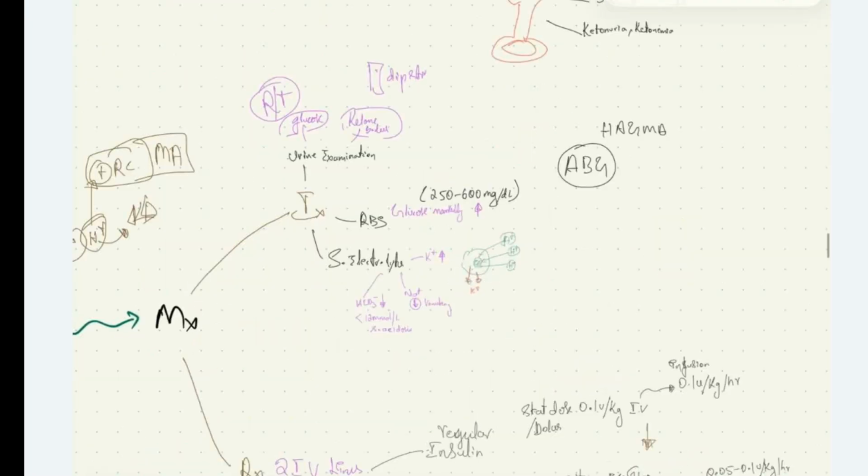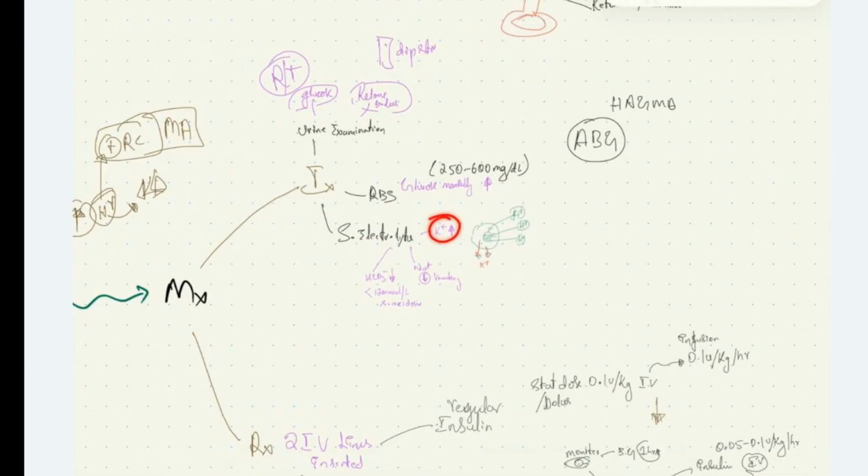And there will also be hyperketonemia in the blood, with increased ketone body levels. The ketone body levels will characteristically be more than 3 millimole per liter. And when we estimate serum electrolyte levels, we see hyperkalemia. Why hyperkalemia?